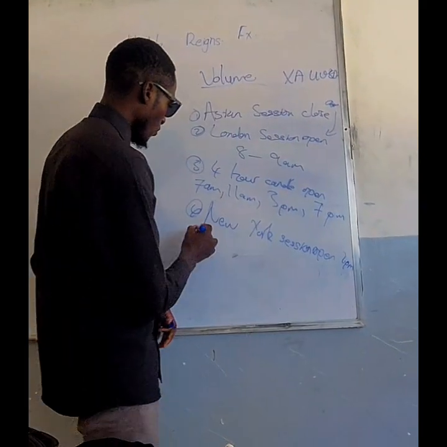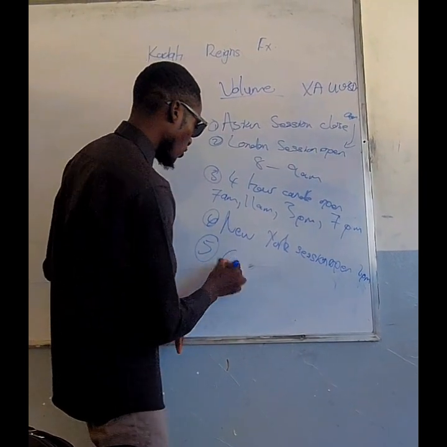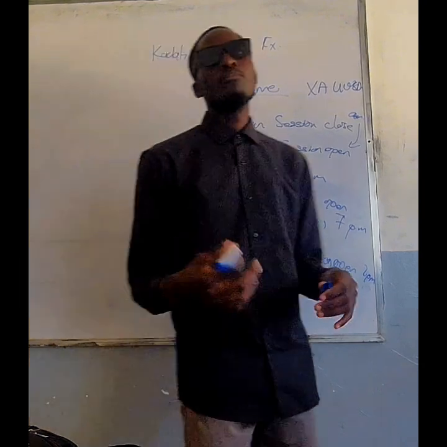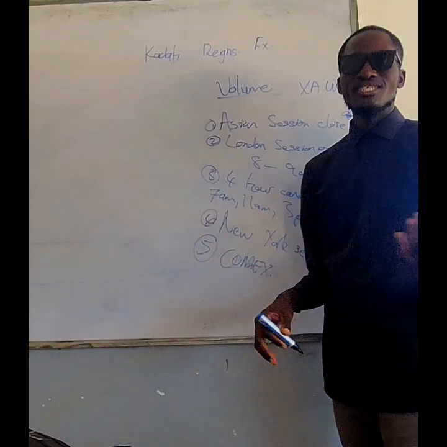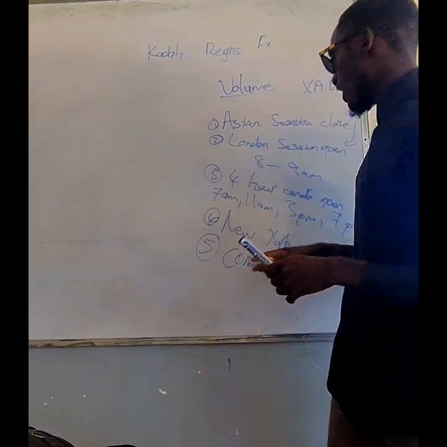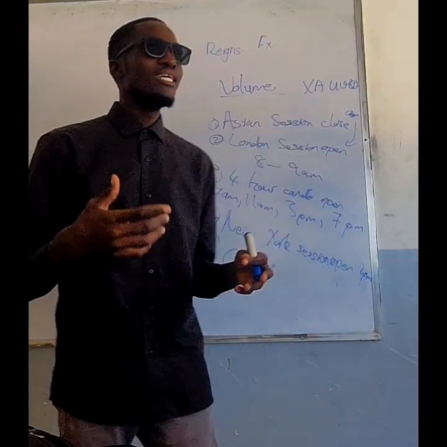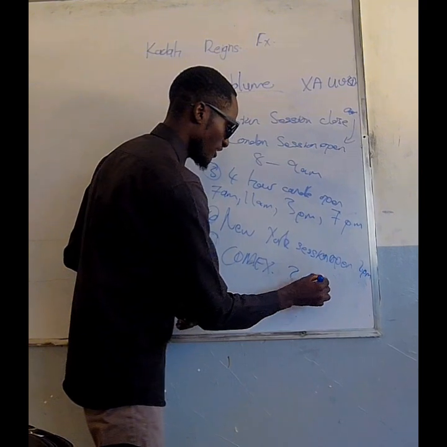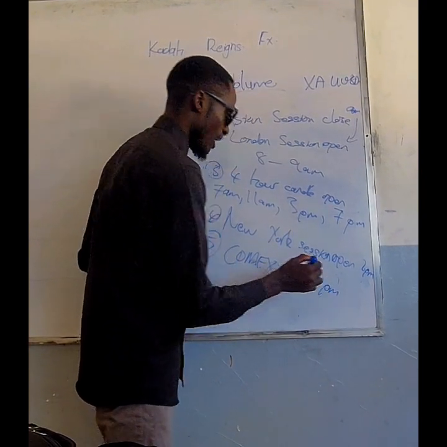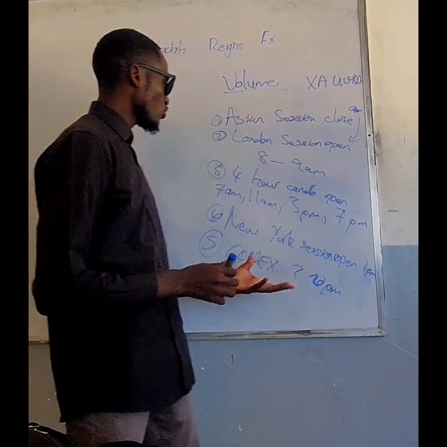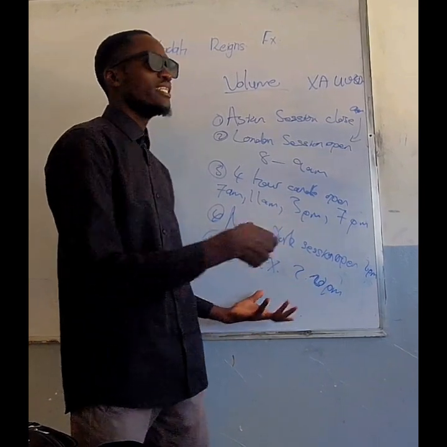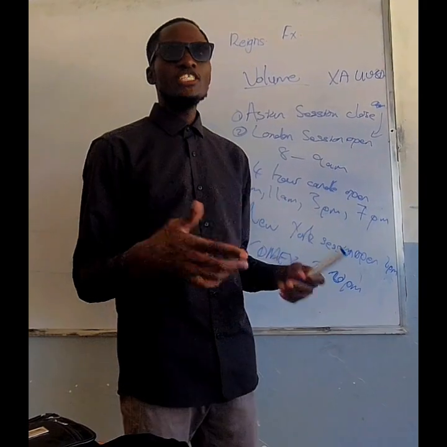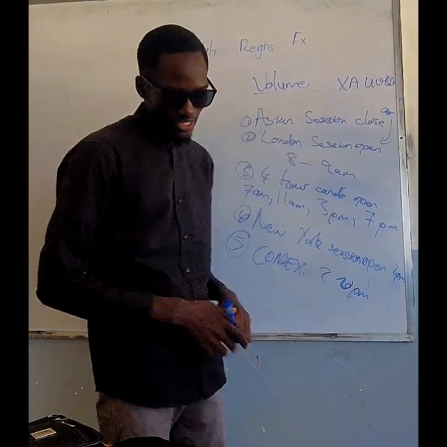The fifth volume time that I want to be talking about is COMEX. This is just an abbreviation which stands for commodity exchange, right? So you want to be taking a look at COMEX open, right? That will be 2:20 p.m. Central African time, 20 past 2 p.m. There's going to be a lot of volume. It's actually the commodity exchange. That's actually when the metal futures and options market open, right?